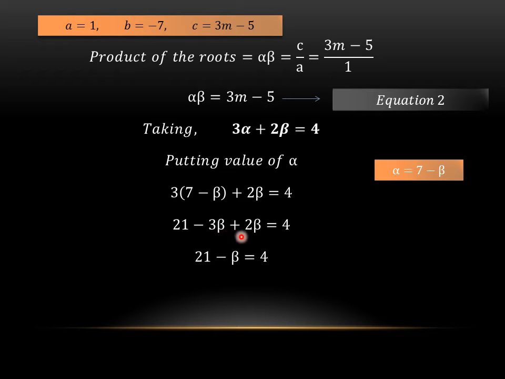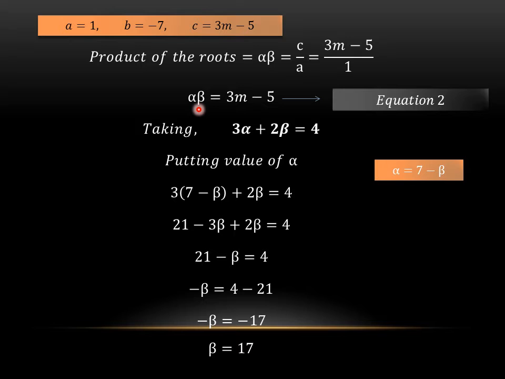Minus 3 beta and plus 2 beta will become minus beta. Taking this 21 to the other side of the equation, and after simplification we will get the answer of beta, which is 17. Now we have the answer of beta, which is 17. Can I put this here instead of beta and get the answer of alpha? Yes, I can, because we have to get the values of alpha and beta both in order to get the value of m, because in the equation where we have m, we have alpha and beta as well.